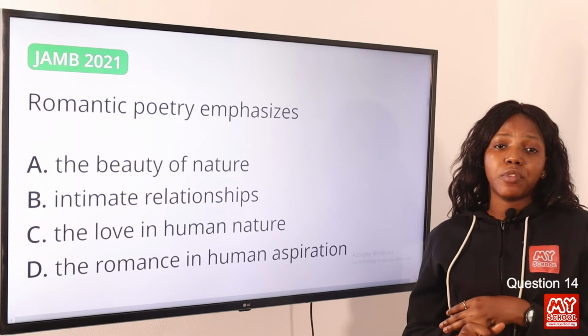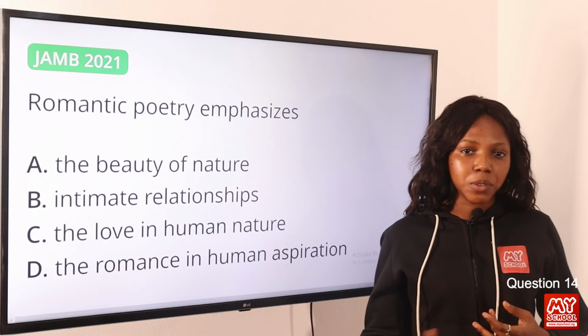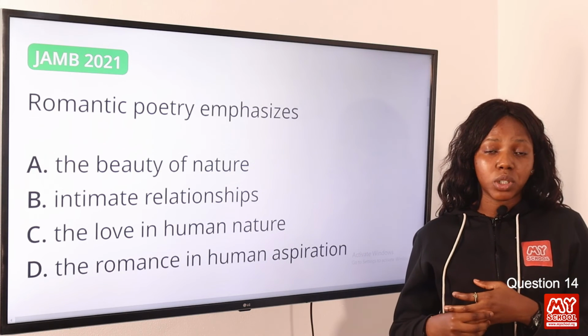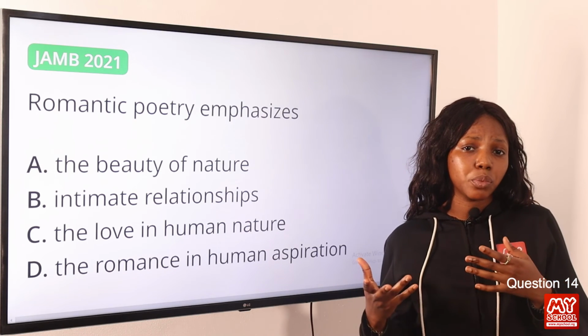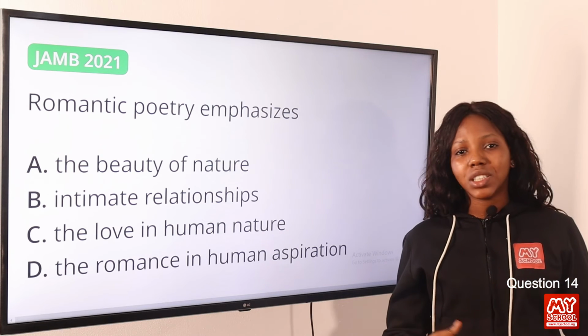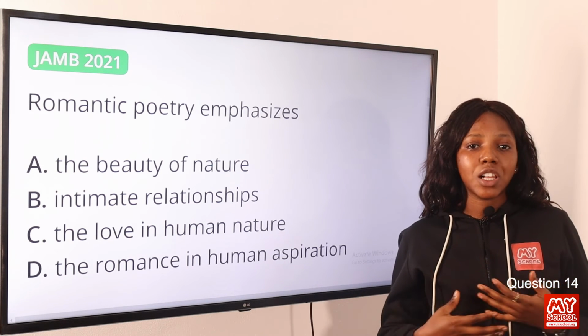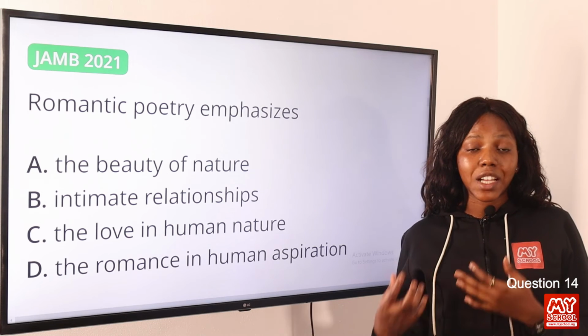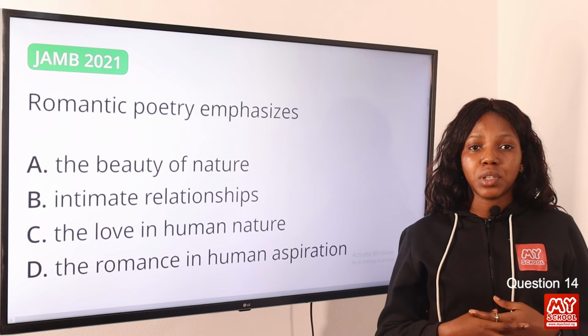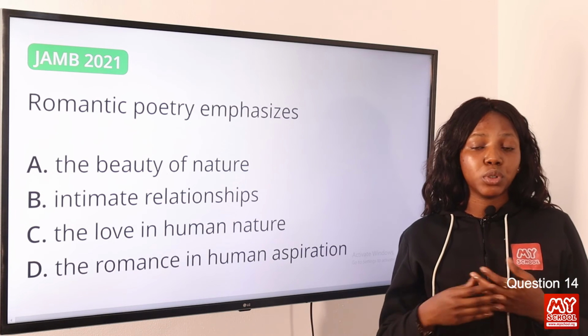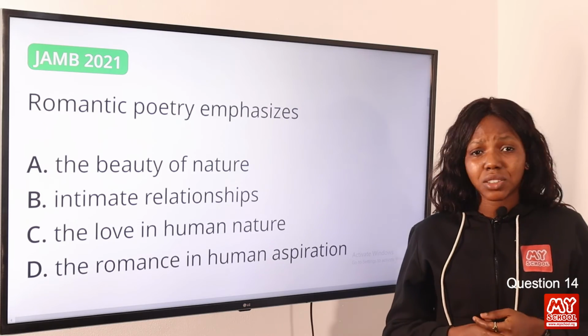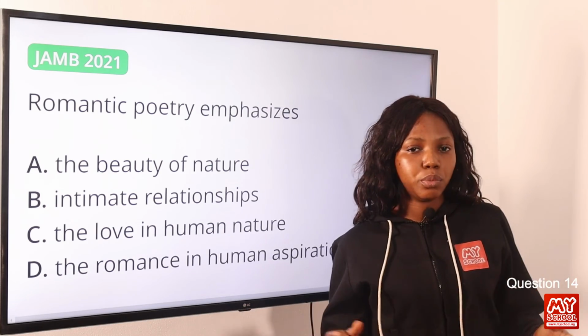Now, nature plays a very important role in romantic poetry. It's the core of romantic poetry. There are other characteristics of romantic poetry, but the number one is the glorification of nature. So we see writers expressing personal and deep descriptions of their experience with nature, including wild and beautiful qualities about nature. So the answer to this question is option A, the beauty of nature.